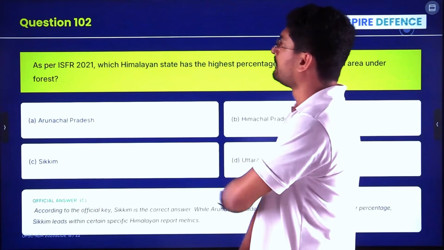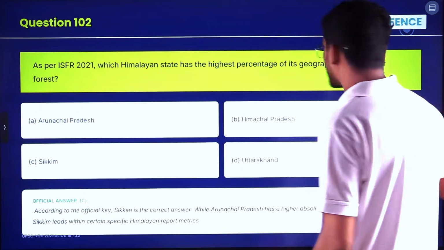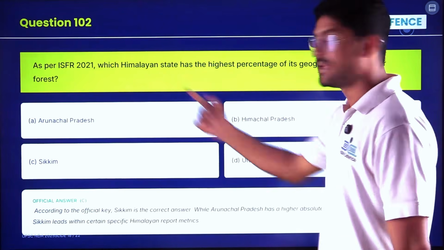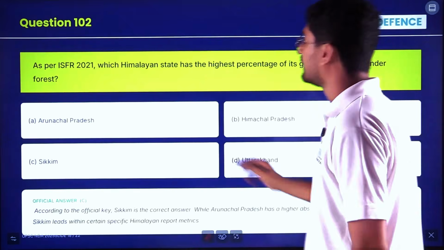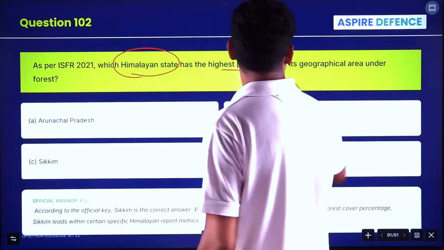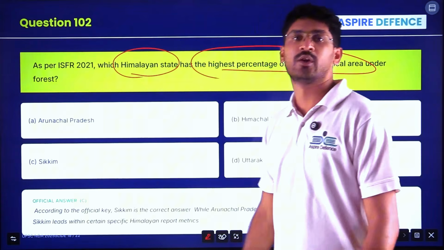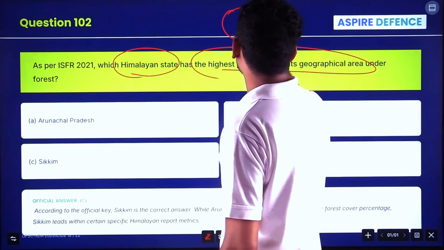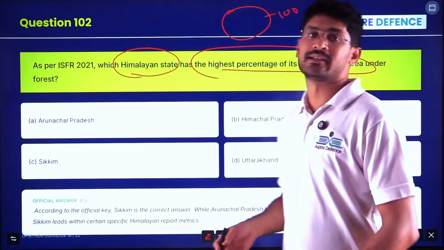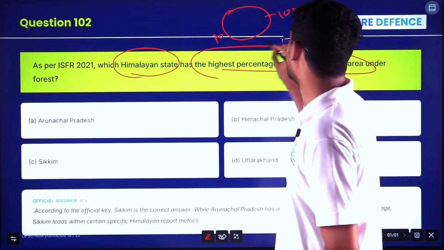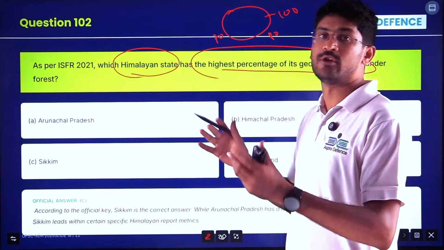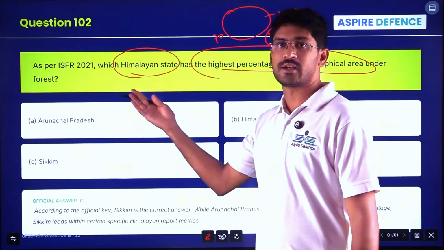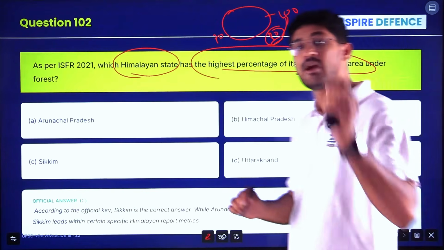We'll see the next question. As per the forest report, ISFR, the India State of Forest Report, every 2 years this report is released. So 2021, the question has come: which Himalayan state has the highest percentage of its geographical area? He has not asked the absolute percentage. He has asked which state has the highest. For example, if one state has 70% forest area and one has 80% of its area, not the total forest area, then the state with 80% will have the highest forest with respect to the geographical area of that state.